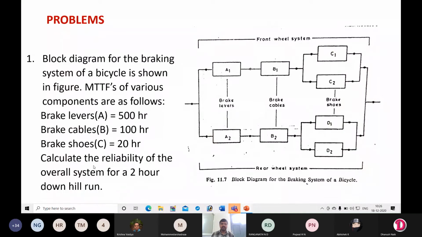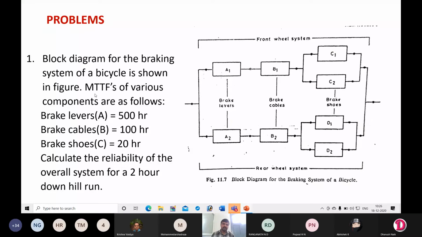Okay, in order to find out the reliability of the entire system, first we have to find out the reliability of individual components. So by making use of the given data, you have to find out the reliability of brake levers, brake cables, and brake shoes. Now consider the reliability of brake levers.